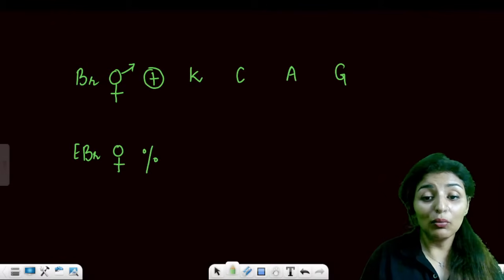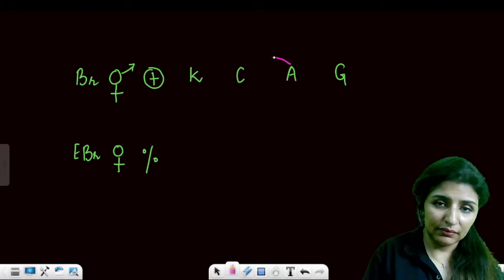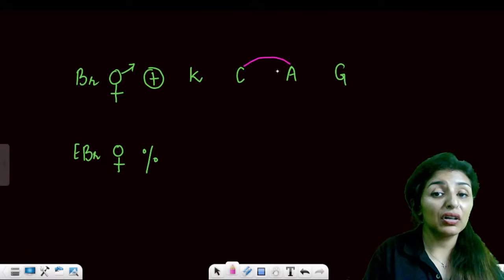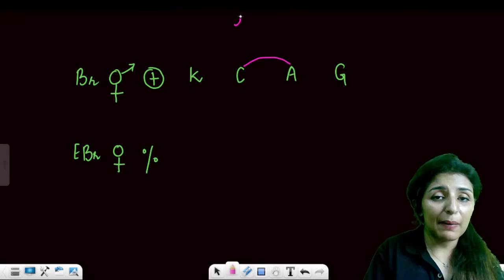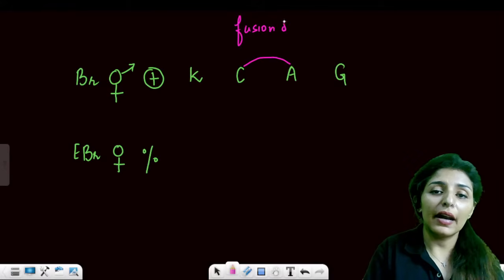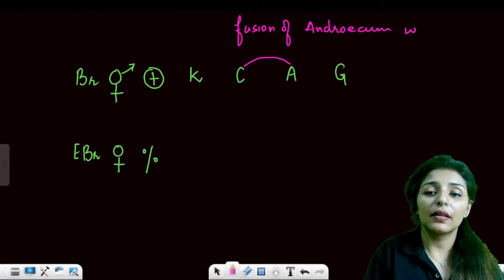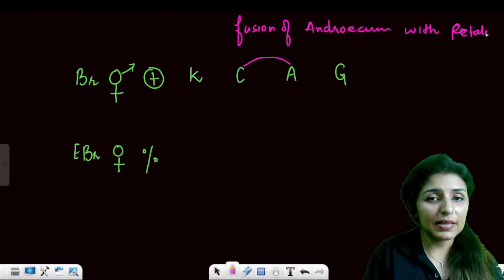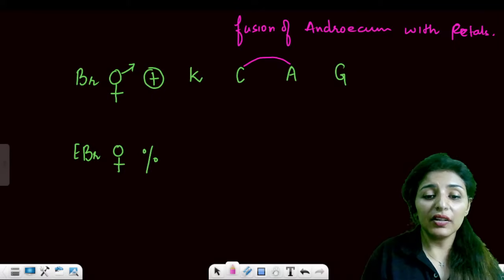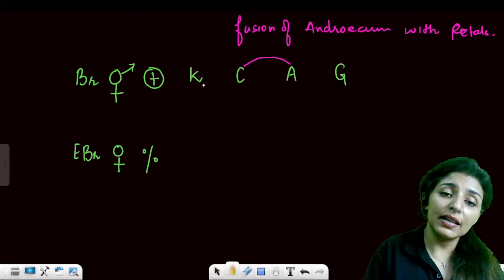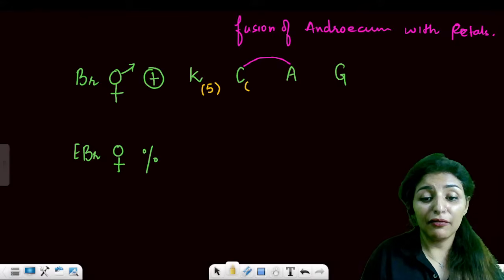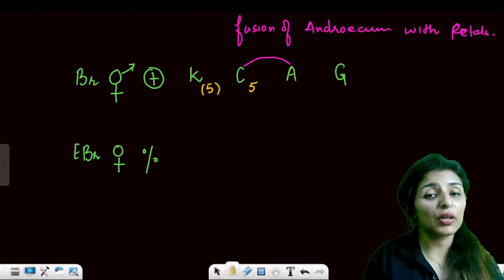Is that clear? Now you might have seen a cap like this. This cap shows the fusion of one whorl with another. So what does this cap represent? Fusion of androecium stamens with petals. Are these points clear? Right? So whatever the number is, you keep on writing. Let's say there are 5 petals and they're fused, write it like that. If the petals are 5 in number but they are not fused, you don't put a bracket.